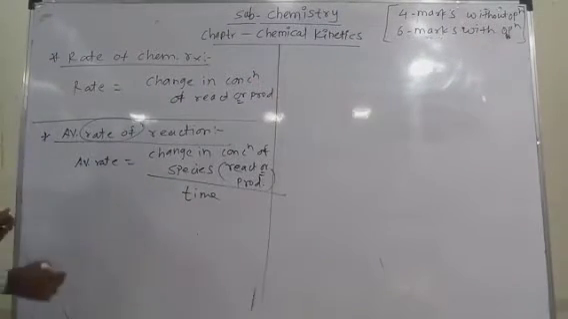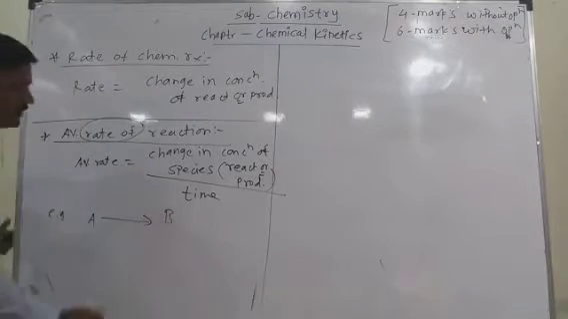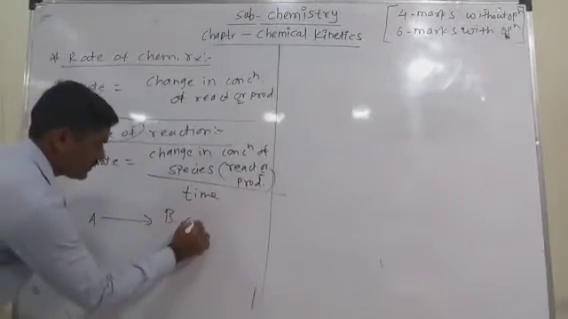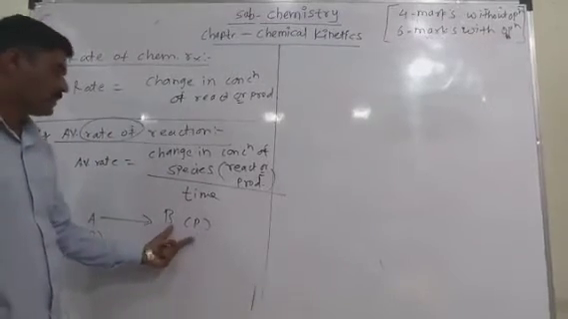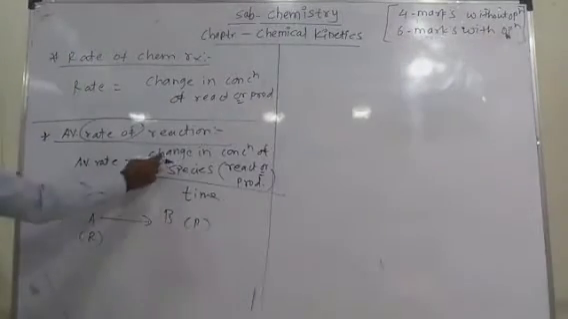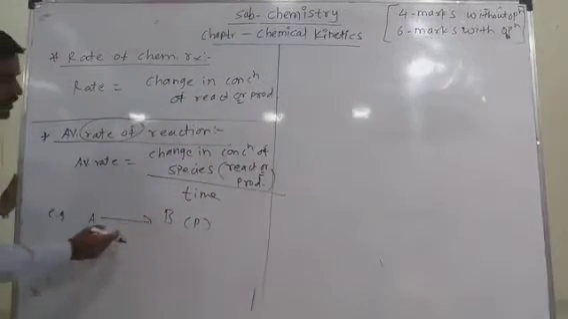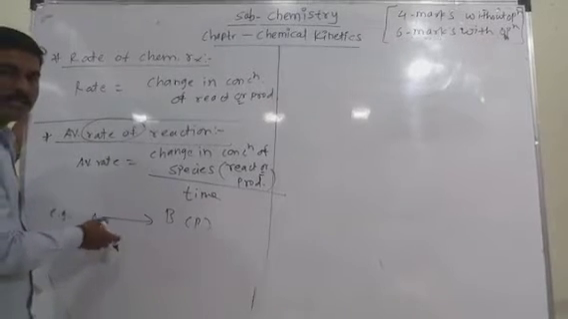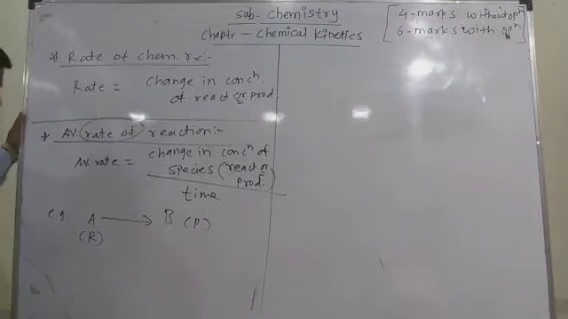Therefore, consider the example, the reaction A to B. The reactant A is converted into the product B. A is the reactant and B is the product. The reactant A gets converted into the product B in some time. So in that reaction there is a change in concentration of reactant and product. One of them increases in concentration and the concentration of the other species decreases.